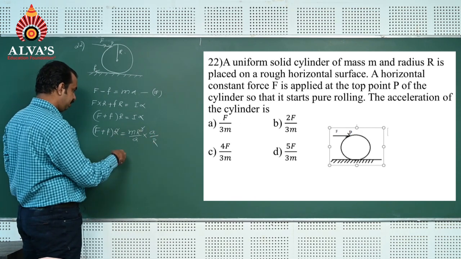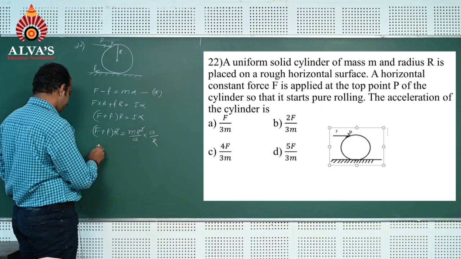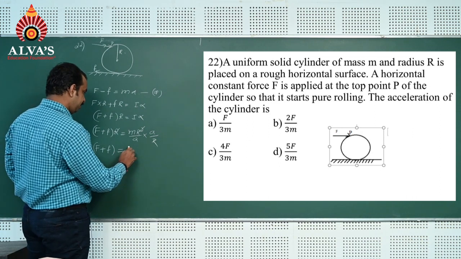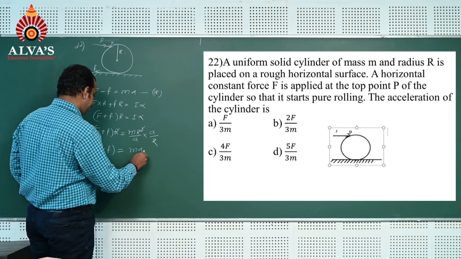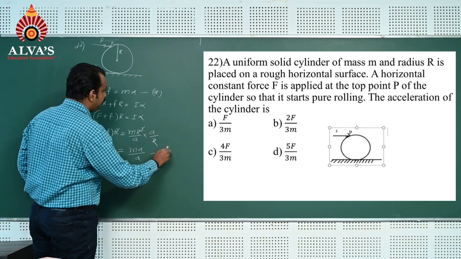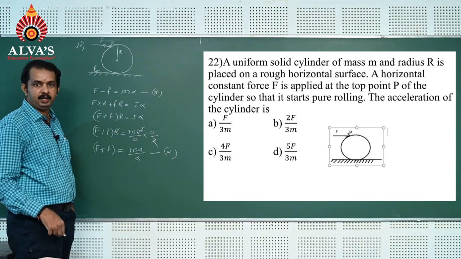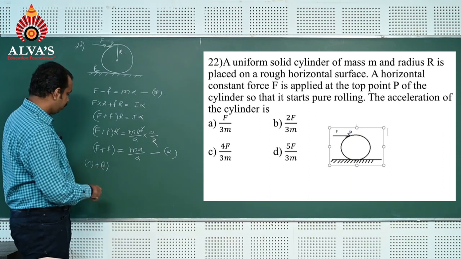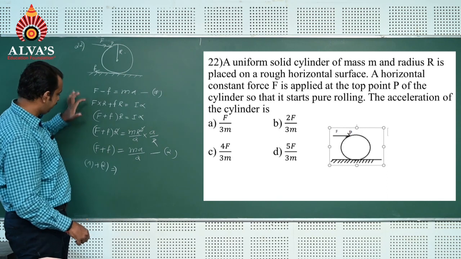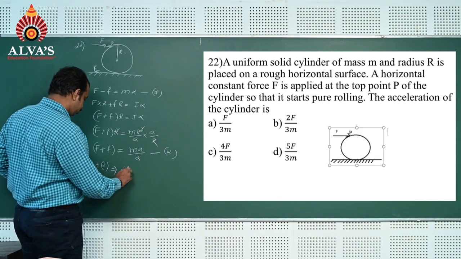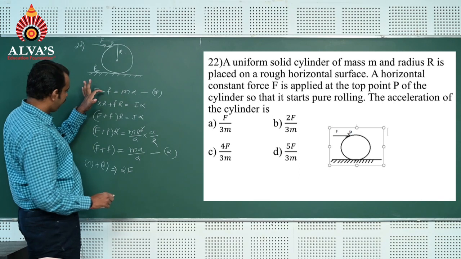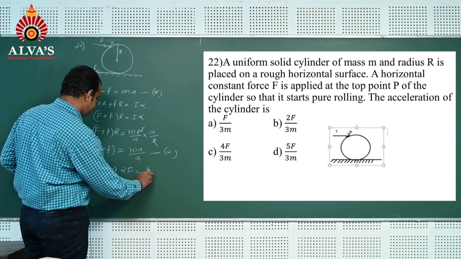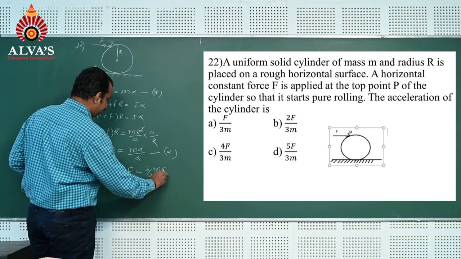One r gets cancelled, so F plus f is equal to m a divided by 2. This is equation number 2, and the earlier one is equation number 1. Adding equations 1 and 2, the left hand side F plus F is 2F, and minus f plus f cancels, which is equal to 3 by 2 m into a.